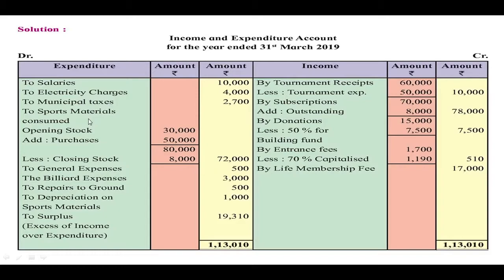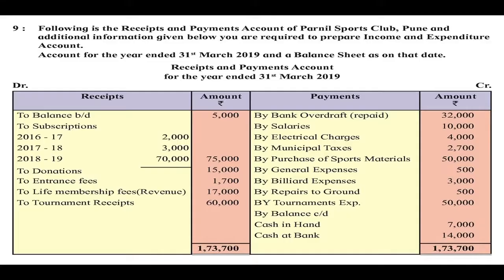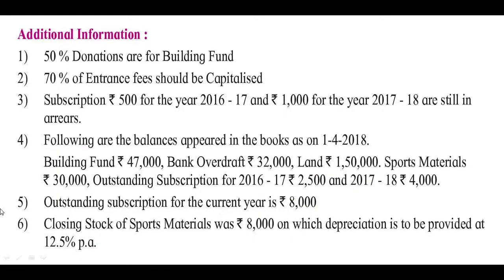Then the next item which is given here is the purchase of sports material, rupees 50,000. Now how to record this? Here you have to check the adjustment number 4. In this, the opening balance of sports materials is given rupees 30,000.